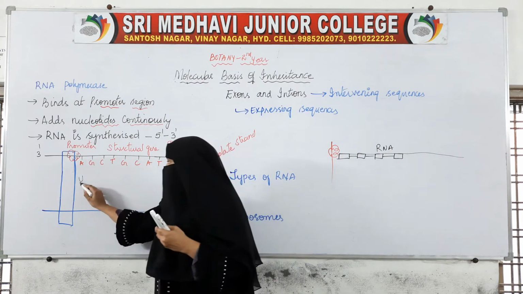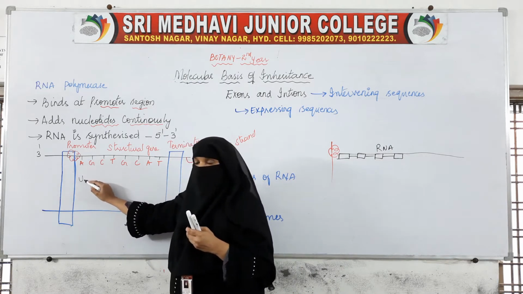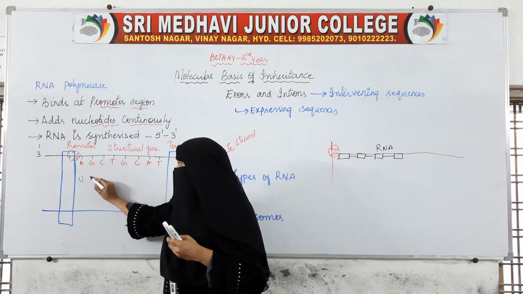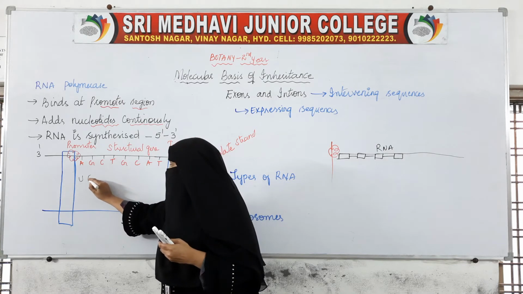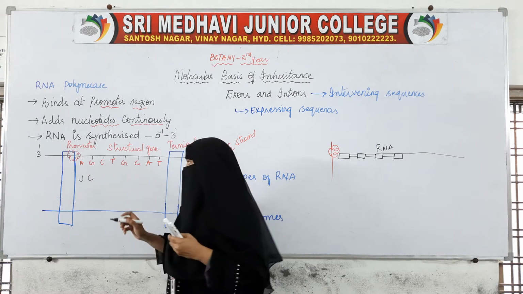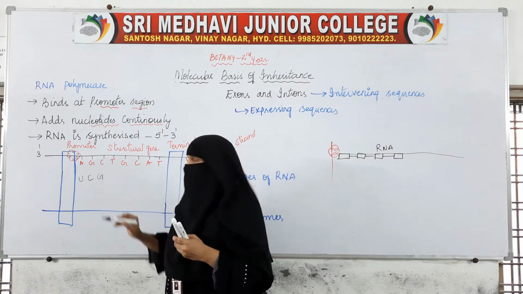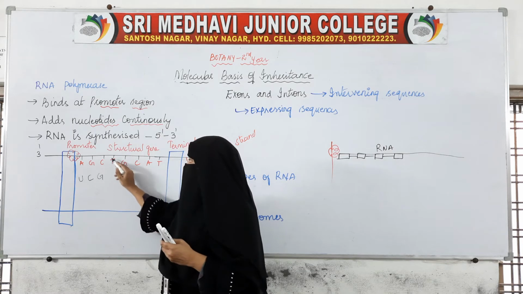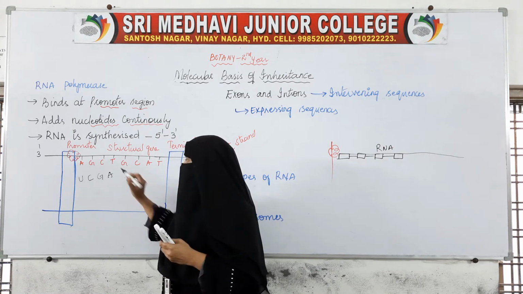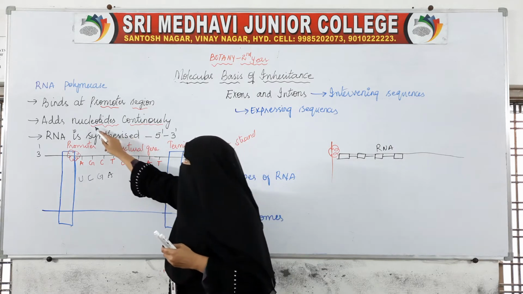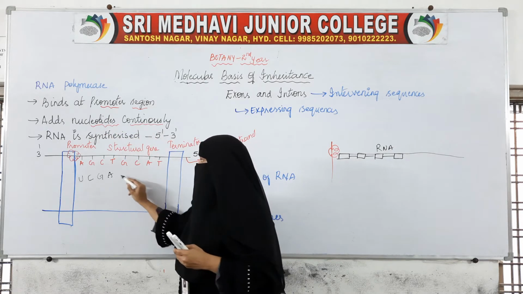So, here U will be added. If G is there, the C nucleotide, that is the cytosine nucleotide, will be added. Here C is there, so G, the guanine nucleotide, will be added. If T is there, the adenine nucleotide will be added. So, nucleotides will be added continuously.